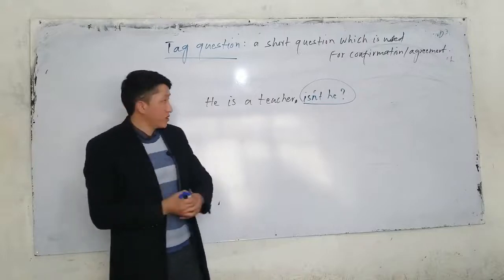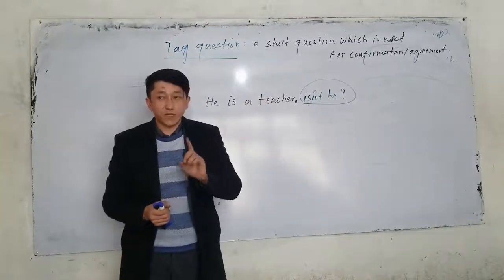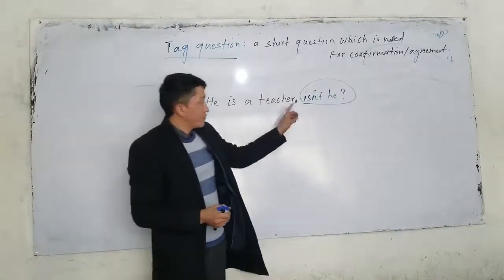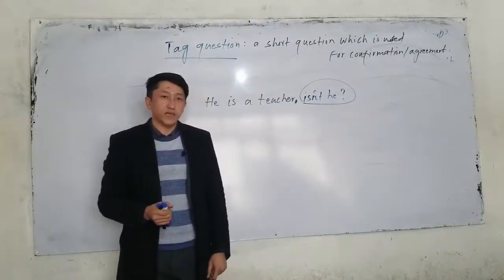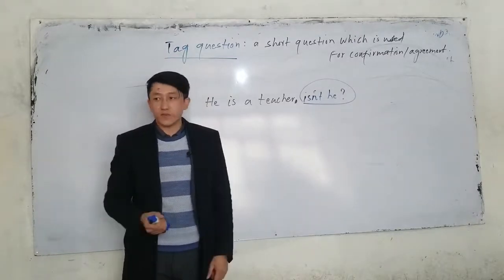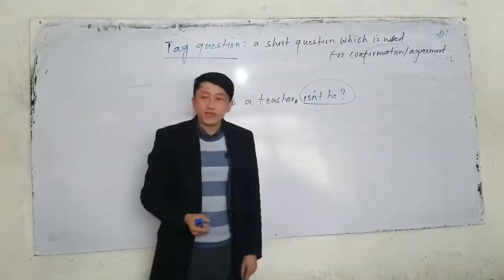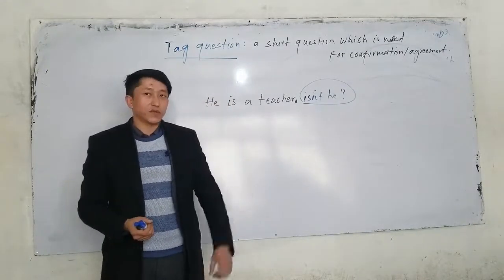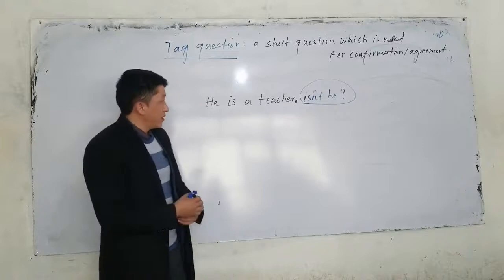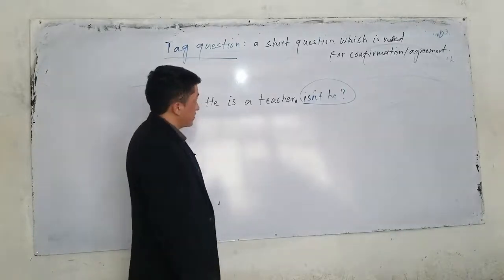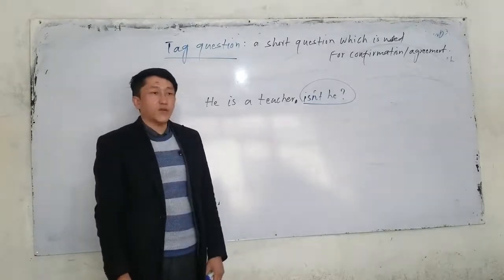A tag question is a short question which comes after a statement, not a question, and is used for confirmation or agreement. If I just say he is a teacher, it's just a statement. I don't look for any agreement or confirmation. If I say he is a teacher, isn't he? It means that I want to make sure. I want you to confirm whether he is a teacher or not. In that case, it is used for agreement or confirmation. It's called the tag question. Today, we will talk about the rules and how we use tag questions.